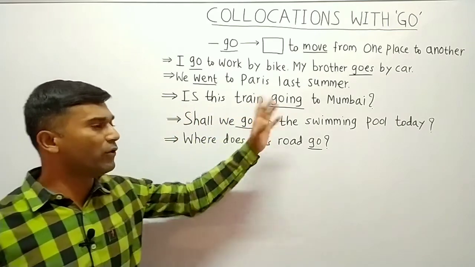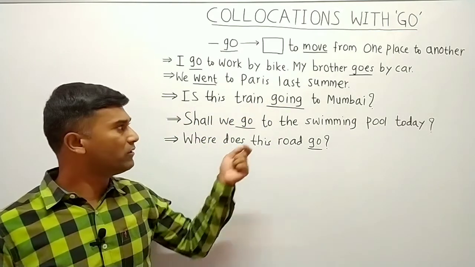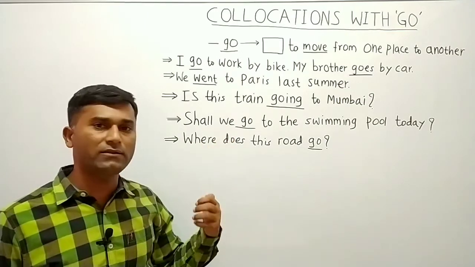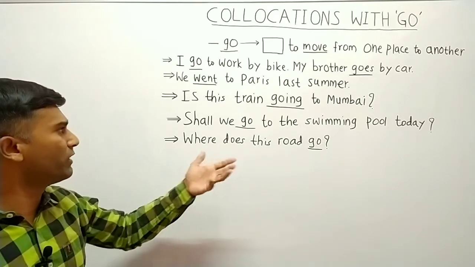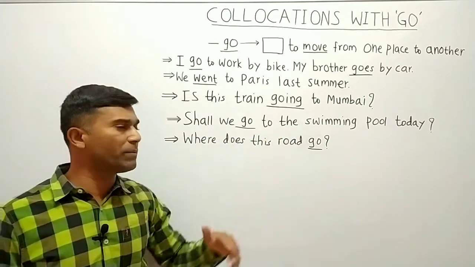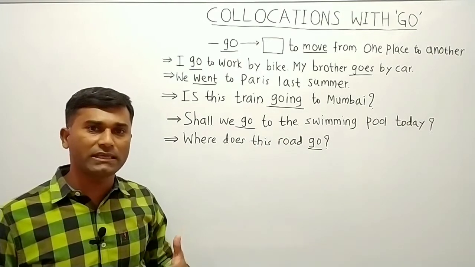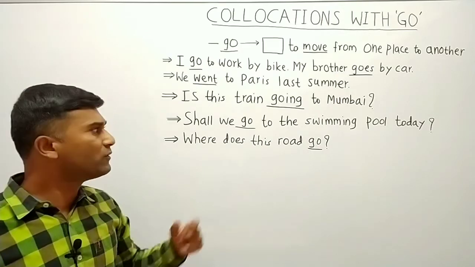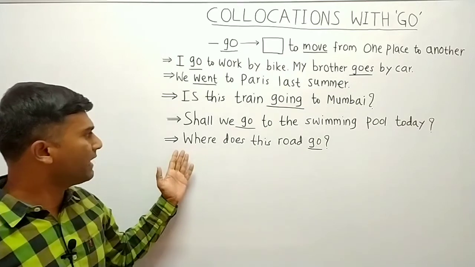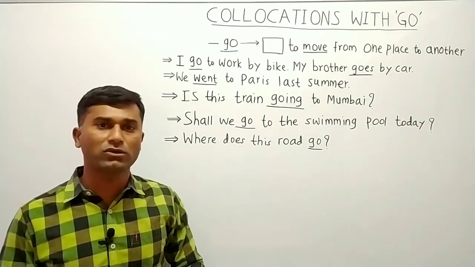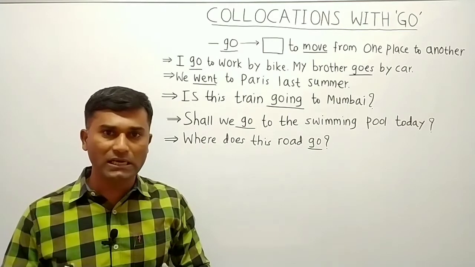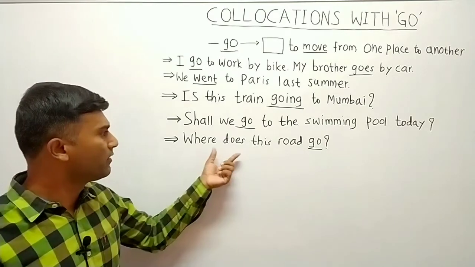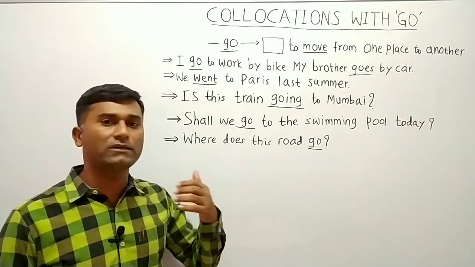Or, is this train going to Mumbai? Here the movement of the train is indicated by the verb go. Is this the train that goes to Mumbai or that is going to Mumbai? Or, shall we go to the swimming pool today? Here also the movement is indicated from our place to the swimming pool. Or when we say, where does this road go? Actually the road in the physical sense never goes anywhere, but the way goes to some place. So here the verb go indicates where that way goes.